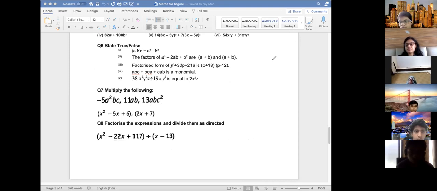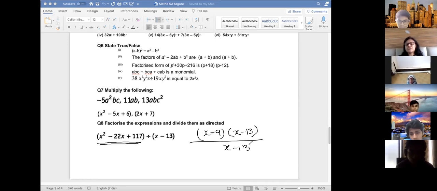Ma'am, I have done. What is the answer you got after factorizing this? Ma'am, the final answer or after factorizing? After factorization of the first bracket. x minus 9 into x minus 13. Yeah. So this you have to divide by x minus 13. So simply you will cancel it and your answer is x minus 9.